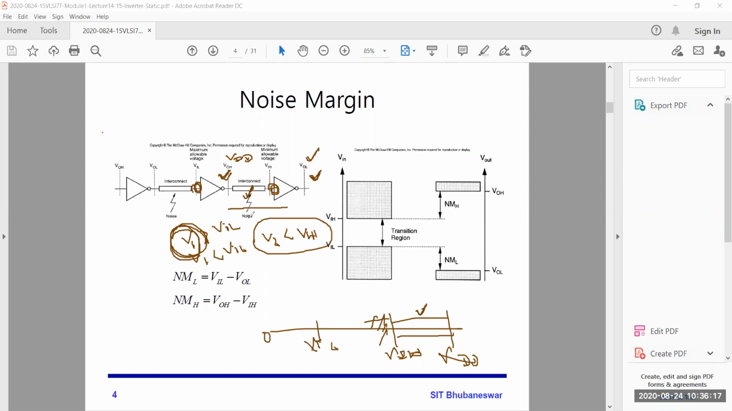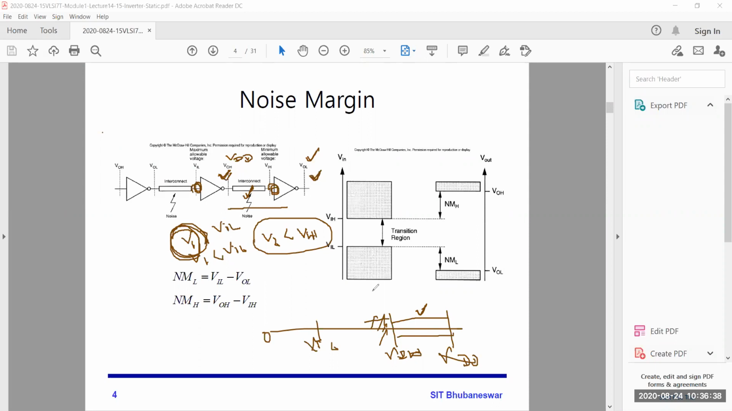So due to the noise, two types of things can happen. You cannot get an exact output of high voltage or an exact output of low voltage. So from this you can calculate the noise margin. What is the noise margin?